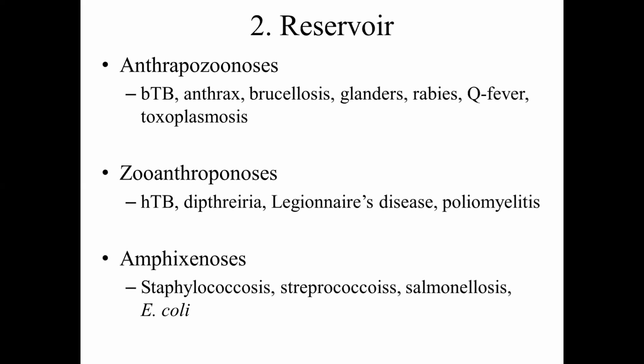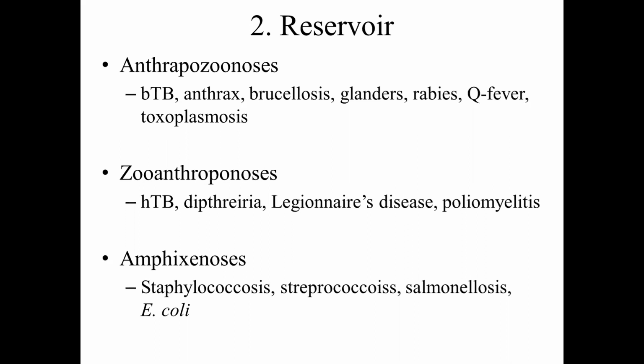Whenever an animal comes in contact, say I am a farmer and I have infected my cow, or I am a pet owner and I have transmitted my infection to my pet, the disease spills to the animal population. Such infections we call zooanthroponosis.